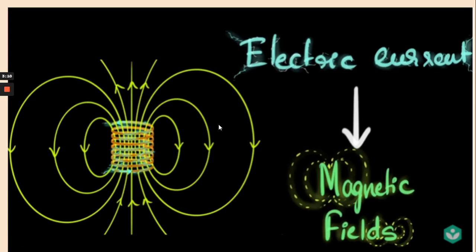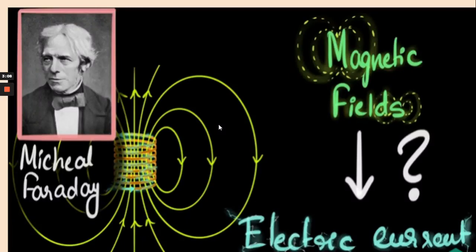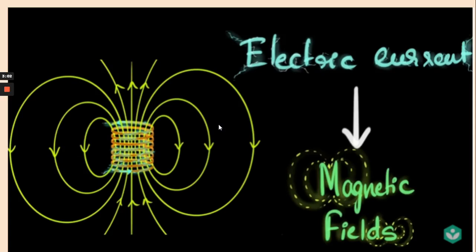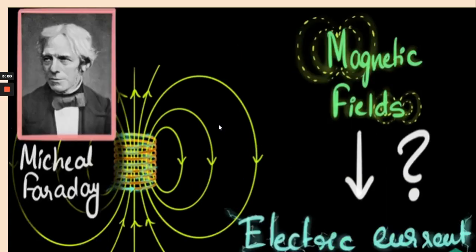Now why not we think of a reverse of this? Michael Faraday was thinking that if electric current can generate magnetic fields, then why not magnetic fields generate electric current? Now let's think like Michael Faraday today.